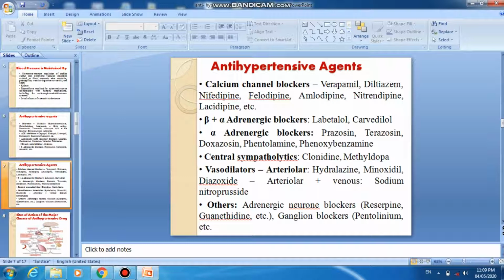Arteriolar vasodilators are hydralazine, minoxidil, and diazoxide; arteriolar plus venous is sodium nitroprusside. Other important antihypertensive agents are also available: adrenergic neuron blockers, reserpine and guanethidine, and ganglionic blockers, that is pentolinium, etc.